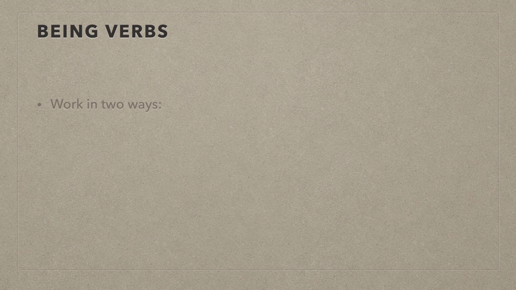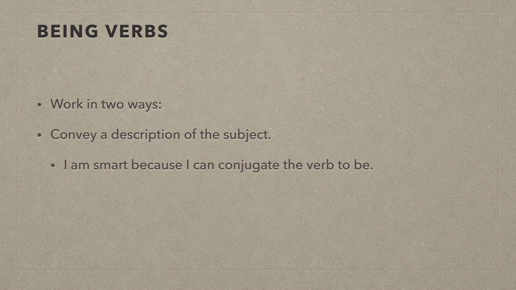They can work really in two ways. The first is to convey a description of the subject. I am smart because I can conjugate the verb to be, right? So here we have that being verb am, and it describes this subject, this state of being. I am smart. It's something that I am.